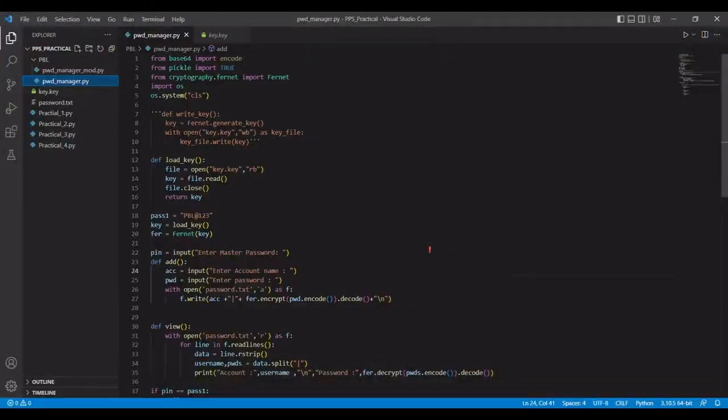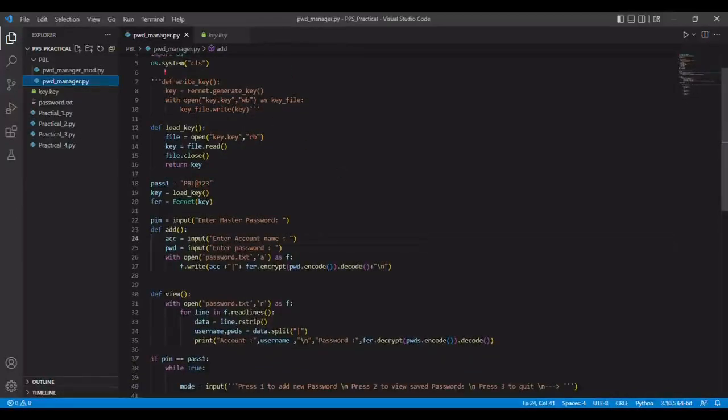To start with the code, in this code we are using 4 modules. The first one is base64, the second one is pickle, third one is cryptography, and the fourth one is OS. So the fifth line says os.system cls. What it will do is it will clear the terminal first.